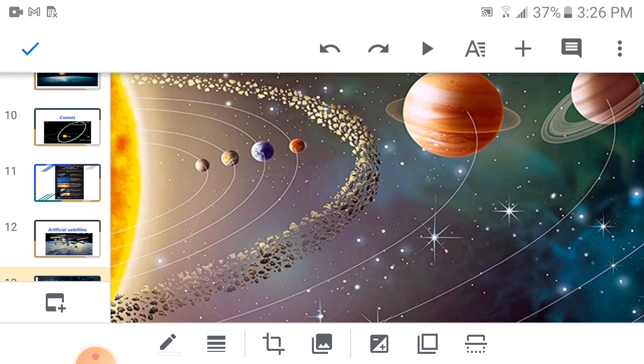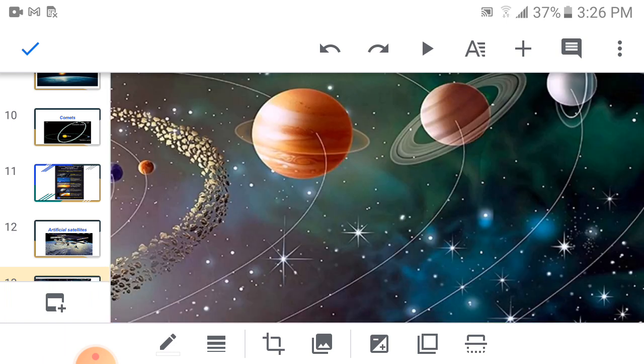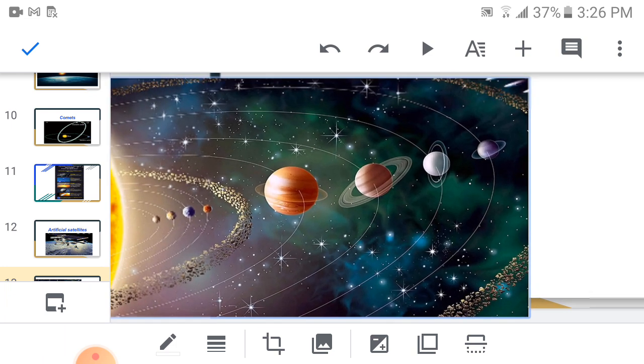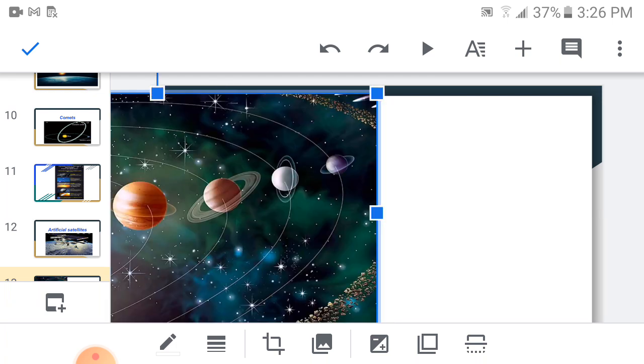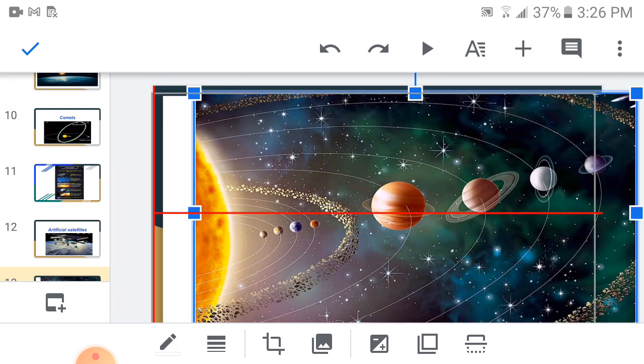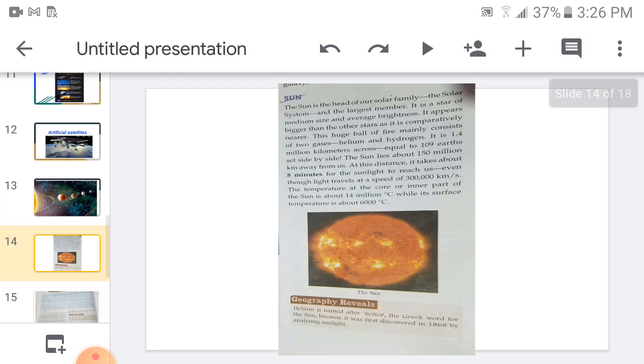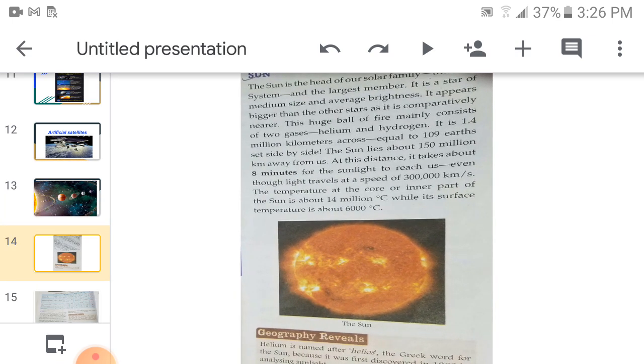So let us study about the sun. What is the sun? The sun is the head of our solar family. Now you can see it in the next slide, the page of your book. The sun is the head of the solar system and its largest member. It is a star of medium size and average brightness. It appears bigger than the other stars as it is comparatively nearer.